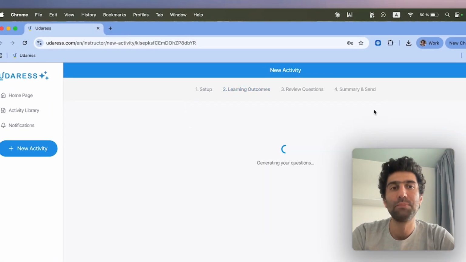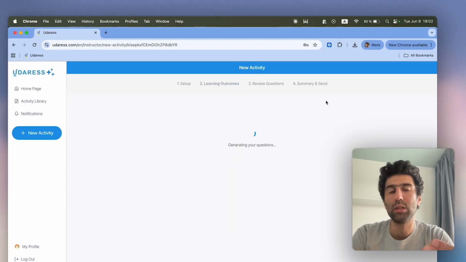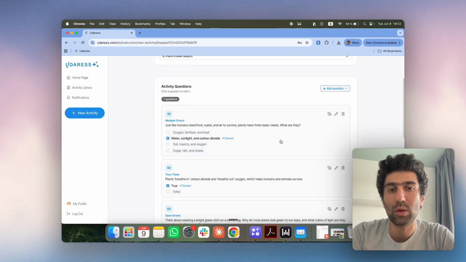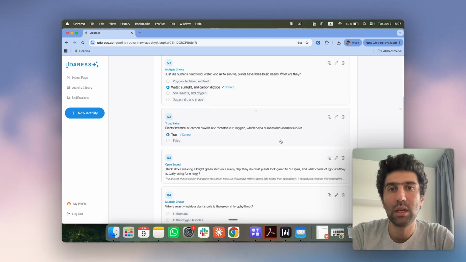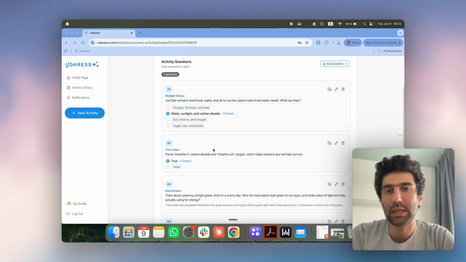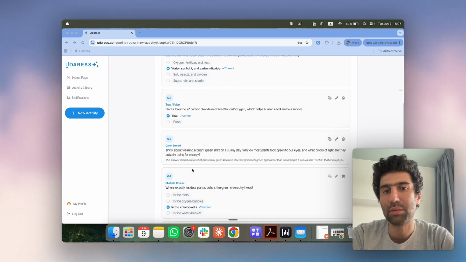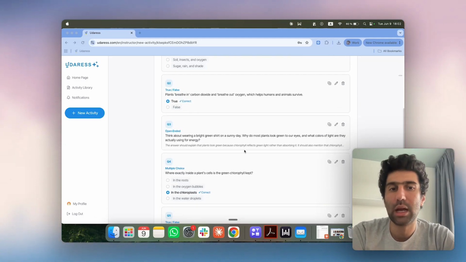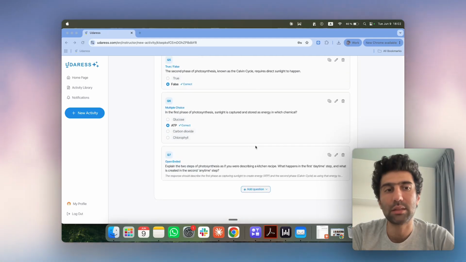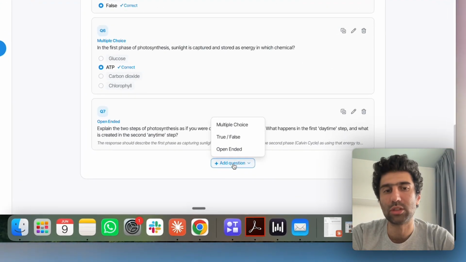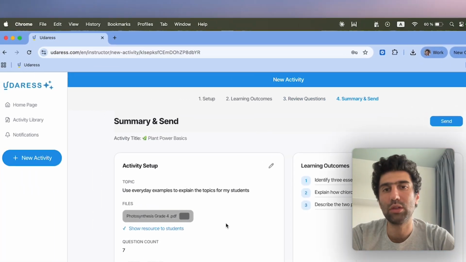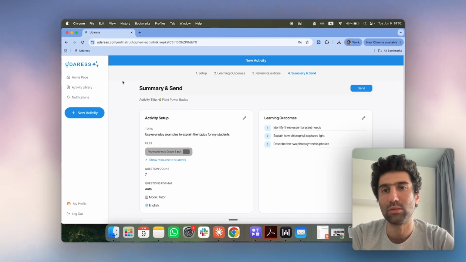Once this is set, I can move to the final step where I can review the questions and add, modify, and edit any question that I already have. As you can see here, I have the question. I also have the possible answers with the correct answer for multiple choice, true or false, same thing, open-ended, same thing. We have the question and the correct answer. And I can very easily edit or even add questions if I have anything in mind. Once everything is set, I review the assignment completely and I send it to my students.